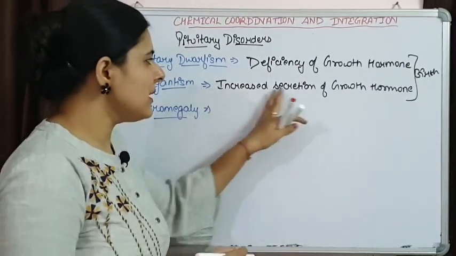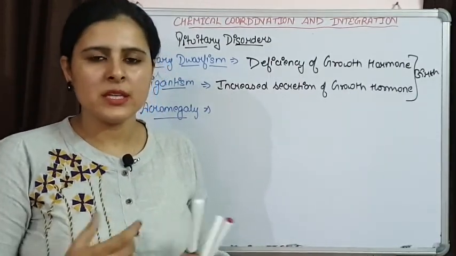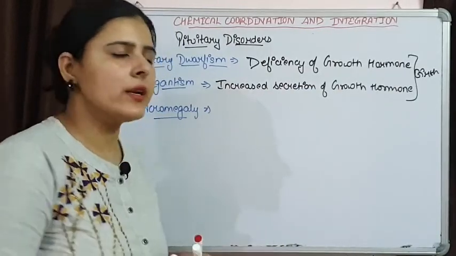So it is an increase in secretion of growth hormone after the adult stage.